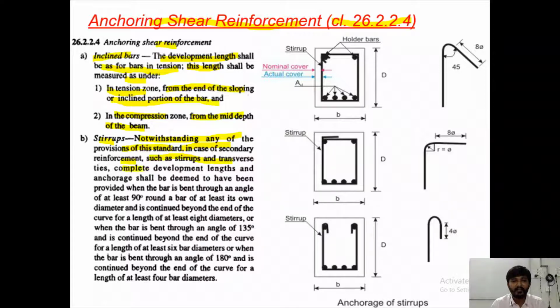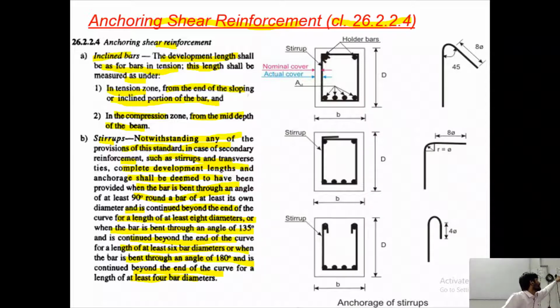Then for stirrups, notwithstanding any of the provisions of this standard, in case of secondary reinforcement such as stirrups and transverse ties, complete development lengths and anchorage shall be deemed to have been provided when the bar is bent through an angle of at least 90 degree round a bar of at least its own diameter and is continued beyond the end of the curve for a length of at least 8 diameters, or when the bar is bent through an angle of 135 degree and is continued beyond the end of the curve for the length of at least 6 bar diameters, or when the bar is bent through an angle of 180 degree and is continued beyond the end of the curve for the length of at least 4 times diameter of bar.